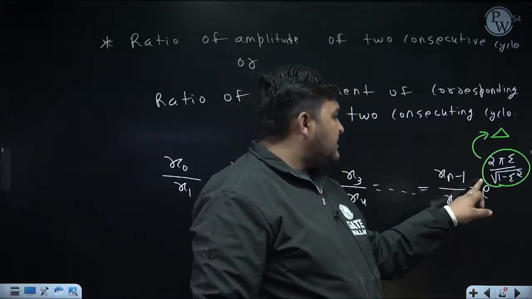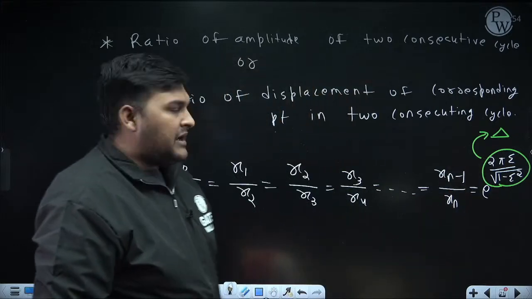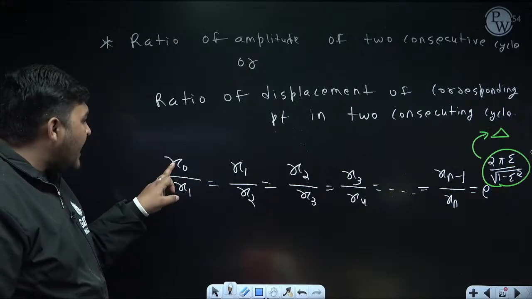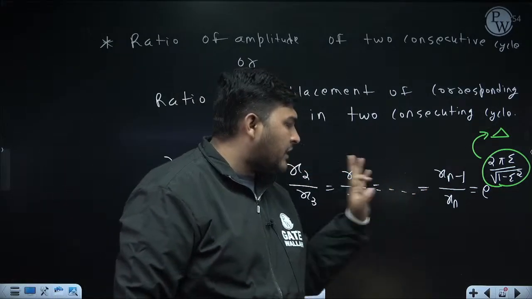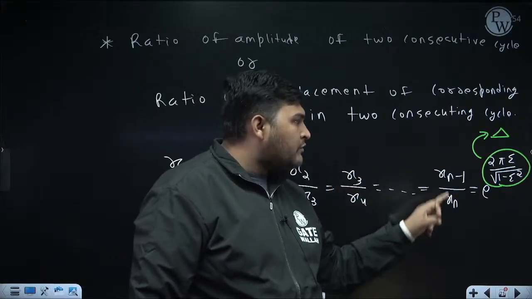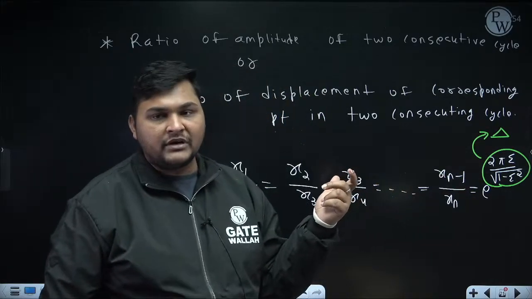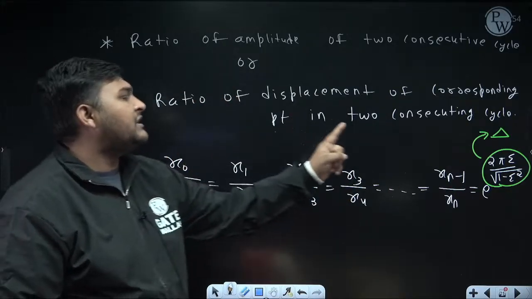See, if I refer to this as delta, this ratio is e to the power delta. Now I will take log of base e on both sides. It will be log x0 by x1, or log x1 by x2, or log xn minus 1 upon xn, and this will equal delta log e, and log e to the base e is 1. So log of x0 by x1 is nothing but delta.